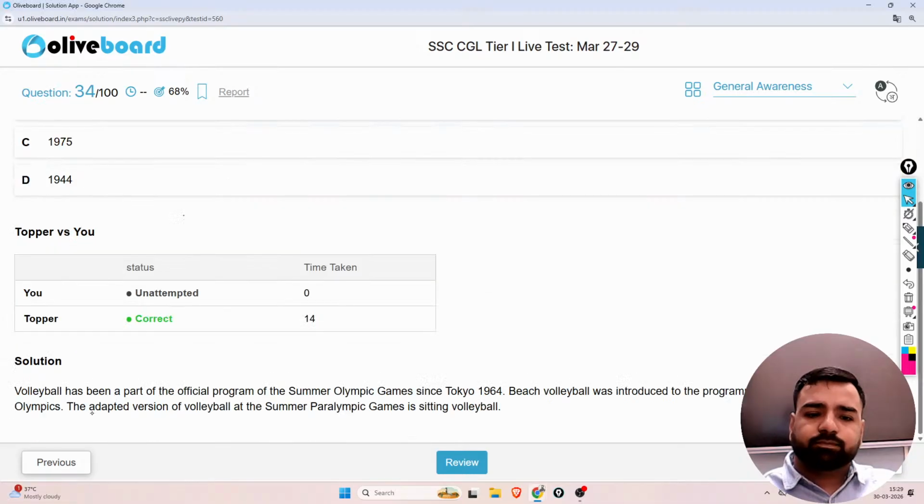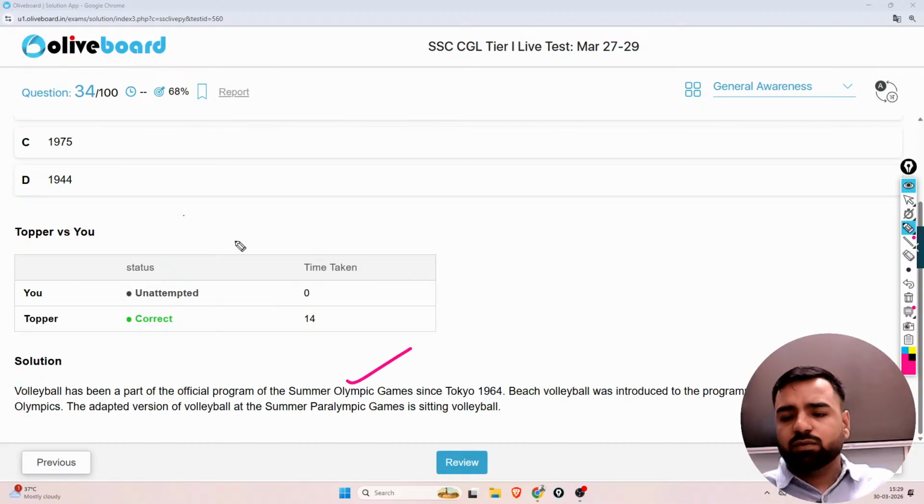See, volleyball has been the part of the official program of the Summer Olympics since Tokyo 1964. Beach volleyball was introduced to the program at the Atlanta 1996 Summer Olympics. The adapted version of the volleyball at the Summer Paralympic Games is sitting volleyball. So yes, the answer was 1964. That is from Japan, right? Next, what is the next question?